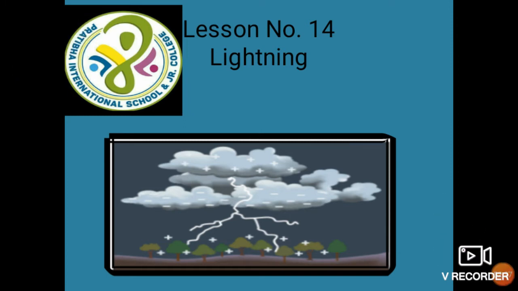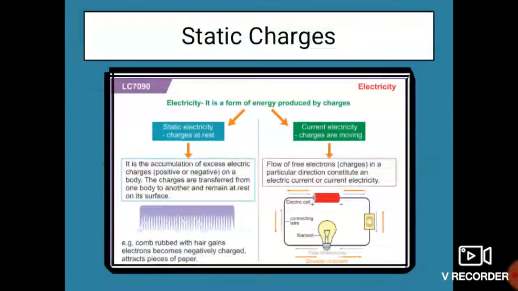Students, before lightning there is a concept, that is, static charges. In this chapter we have seen what charges are. There are two types of charges, students. What are these? Positive charge and negative charge.